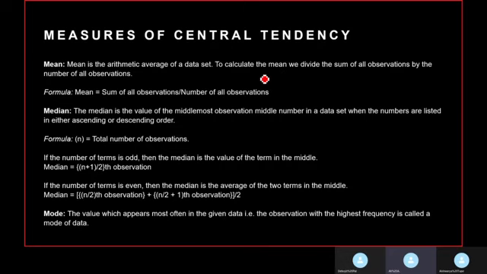Mean. Mean is the arithmetic average of a data set. To calculate the mean, we divide the sum of all observations by the number of all observations, that is denoted by the formula below.